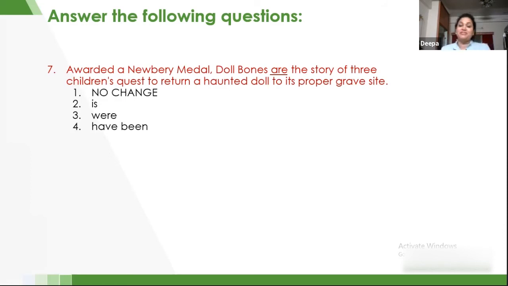Therefore, the only option that is left is "is", and we are going to use "is there", because Doll Bones is basically a story, the story of three children's quest. So it is not different stories, but a story, because the noun here says story. Therefore, I have to use the verb "is" and not a plural verb. So the seventh question, the second option, is the right answer.